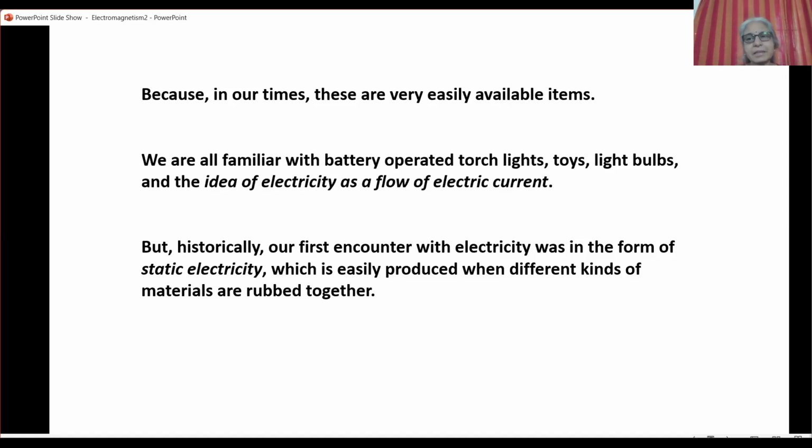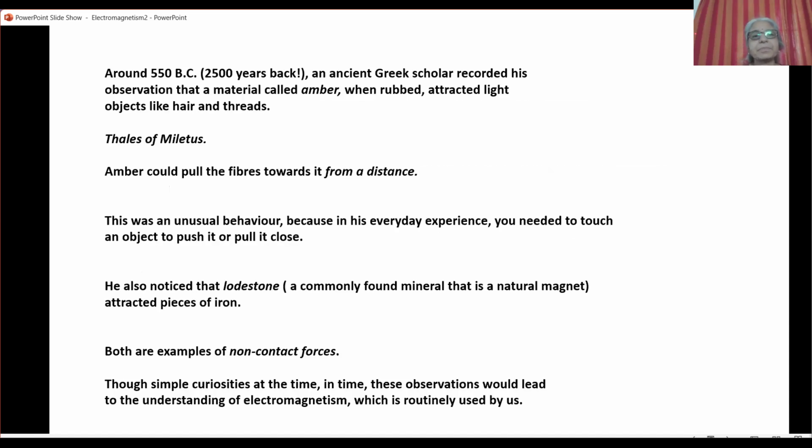we first met electricity not as a flow of electric current, but as static electricity. Static electricity is that which does not flow, does not move. So this is electricity which is produced when you rub different kinds of materials. This happened in ancient times, around 550 BC, that's almost 2,500 years back.